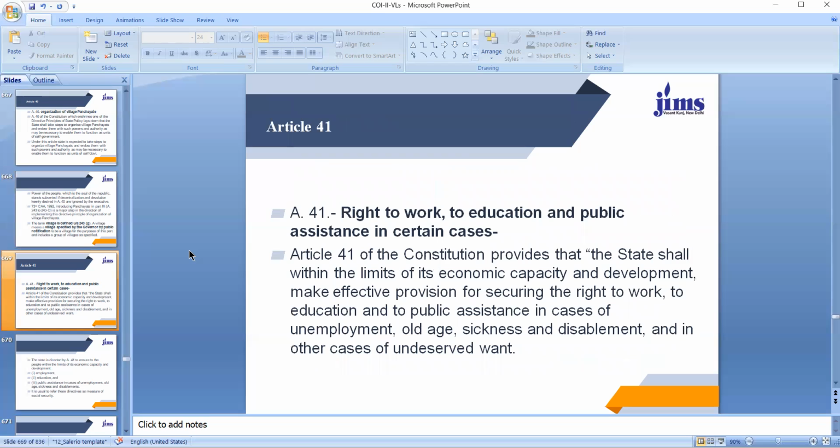Then moving further, dear students, next article is Article 41, which speaks about right to work, right to education, and right to public assistance in certain cases. Article 41 provides that state shall, within the limits of its economic capacity and development, make effective provision for securing the right to work, the right to education, and right to public assistance in cases of unemployment, old age, sickness, disablement, and in other cases of undeserved want.